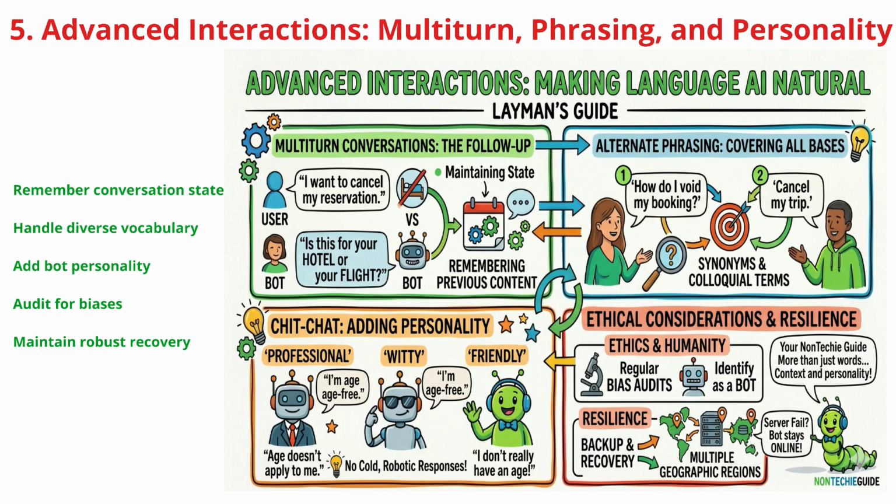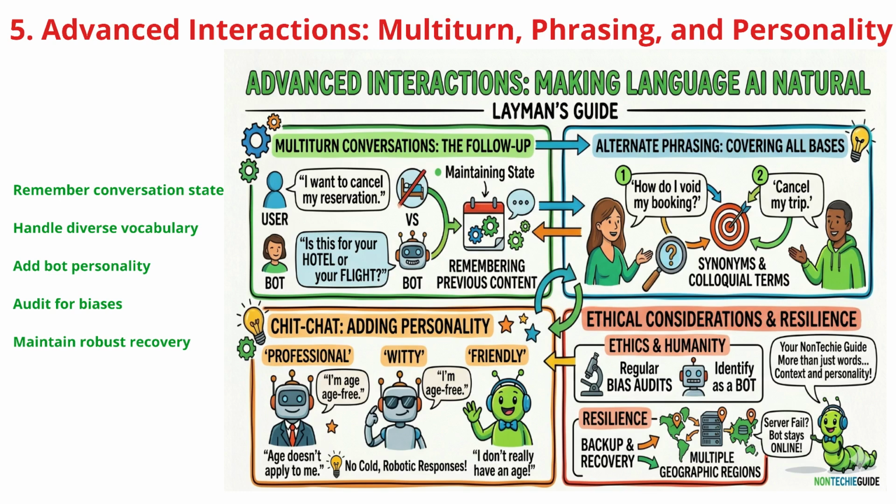Second, alternate phrasing expands the bot's knowledge base with synonyms and colloquial terms. Whether a user says, "void my booking," or "cancel my trip," the AI ensures they always get the correct answer. Third, adding chit-chat gives the bot personality, moving beyond cold, robotic responses to professional, witty, or friendly interaction.